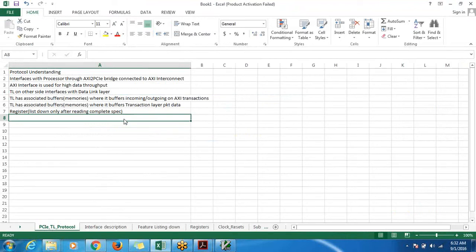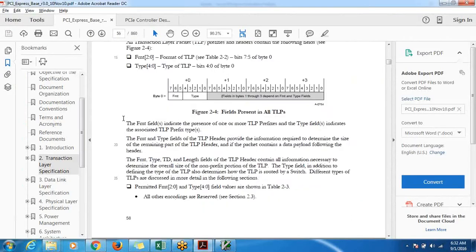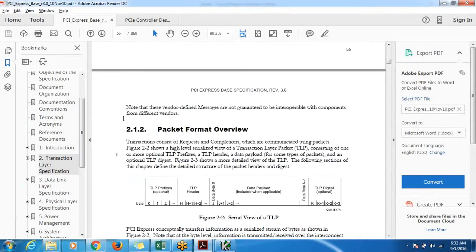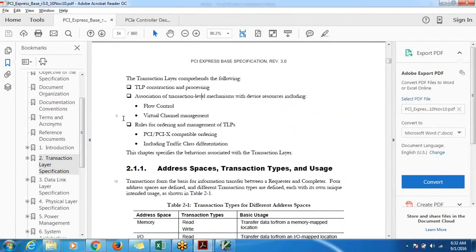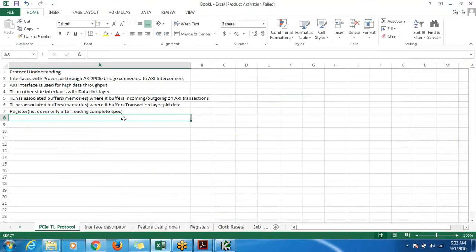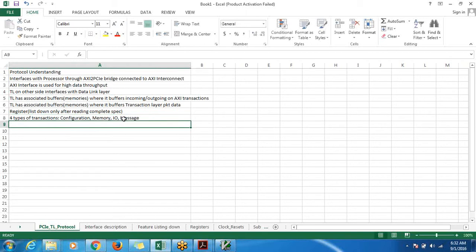Then, how many types of transaction layer packets does it support? Let's quickly see. Four types of transactions: configuration, memory, IO, and message.